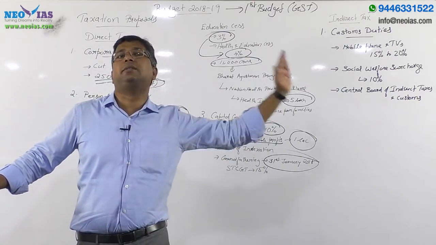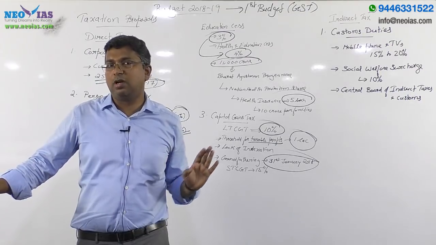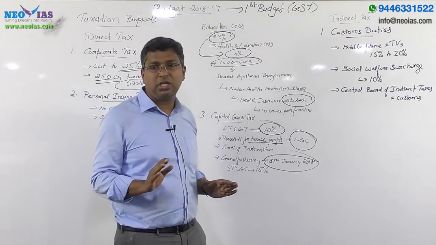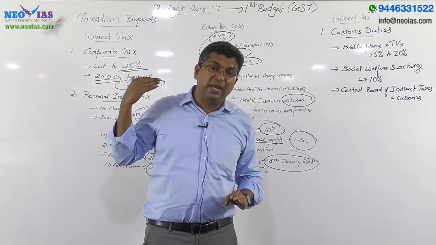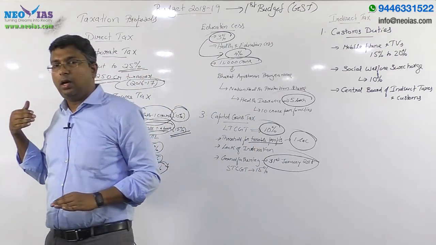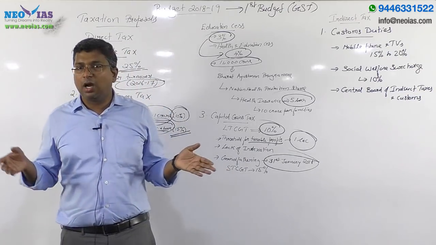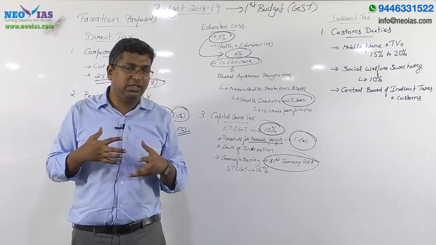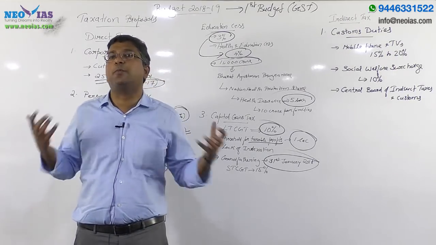So customs duty is still there, which is a Union government's indirect tax. Now regarding this customs duty, keep a note that to many sectors, including automobiles, food processing, mobile phone, TV, the government has increased the customs duty. So this budget, for one reason, has increased customs duty on many products.